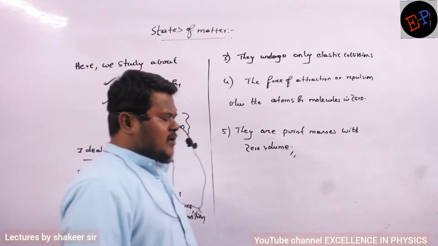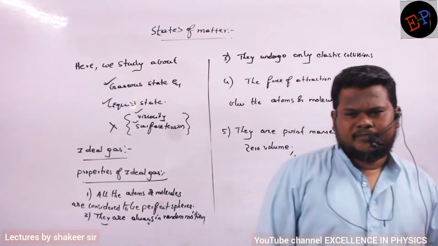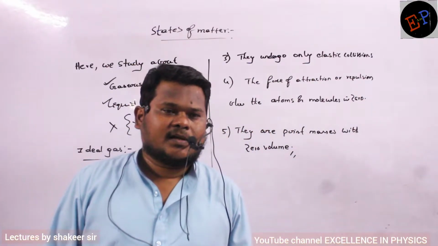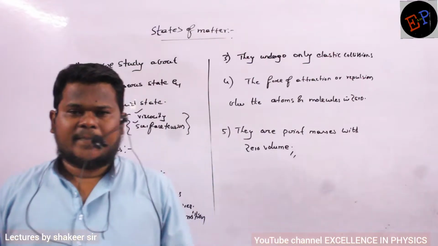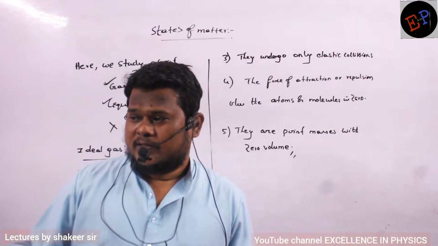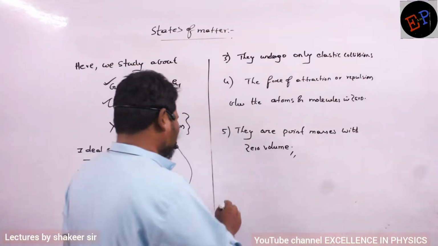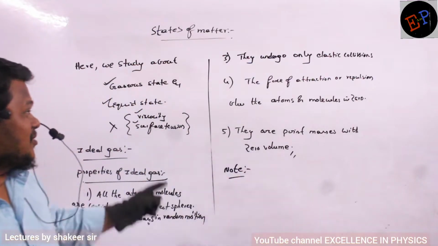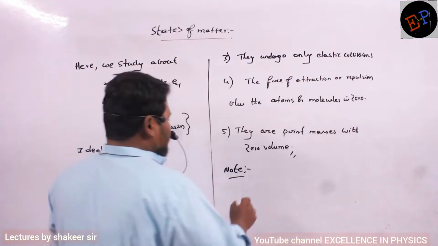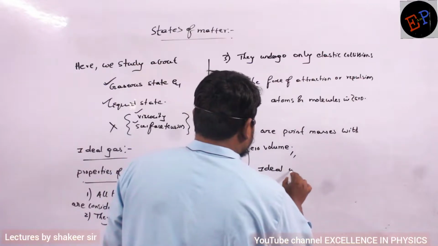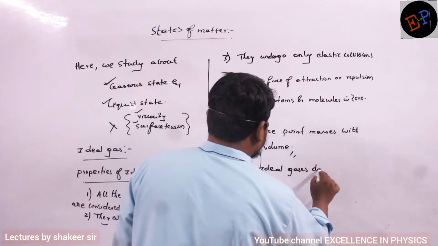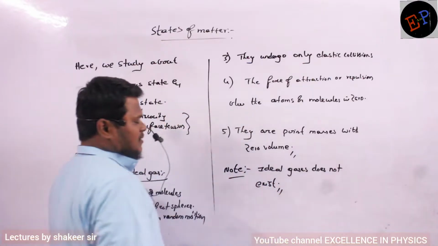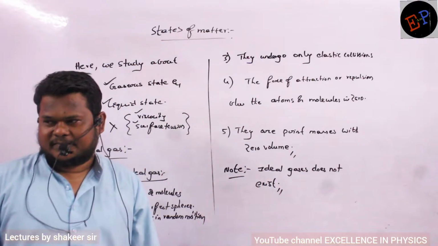Can you name any one ideal gas existing in this universe? Hydrogen? I am not asking about inert gases, I am asking about ideal gases. Ideal gases do not exist. There is no gas which is called an ideal gas. Are you able to understand?